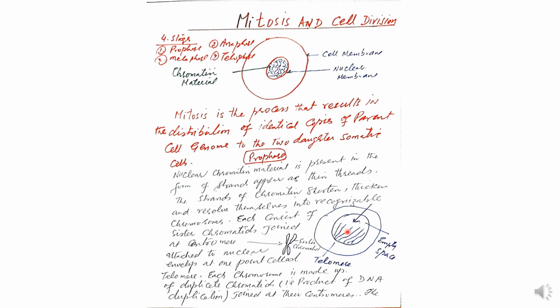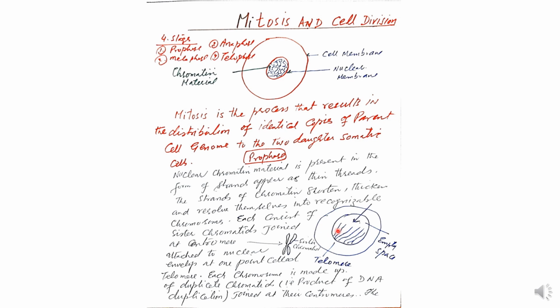If they are in the gonads, the term used is n; they are present in the gonads as 23. When they become 46, the term used is 2n.